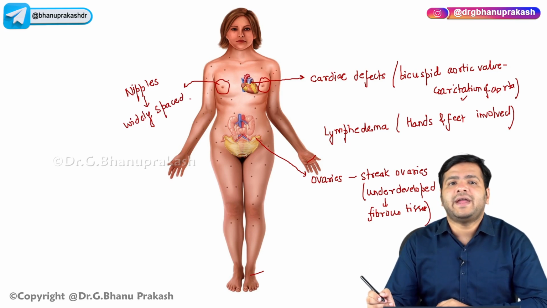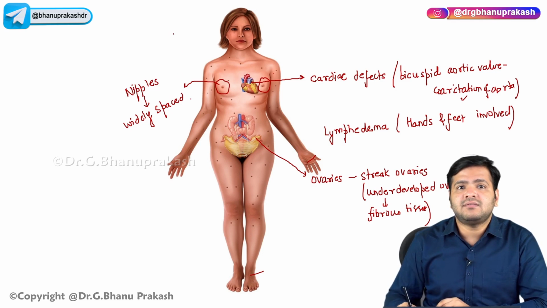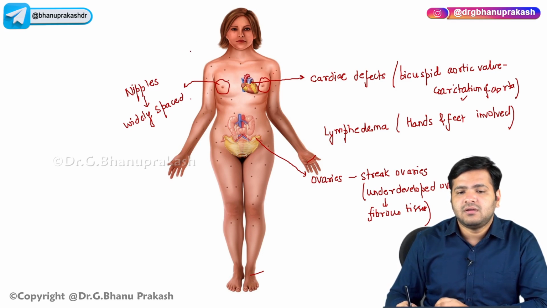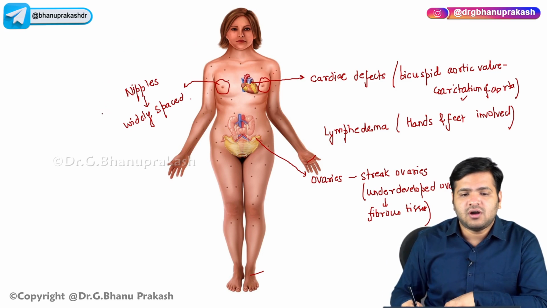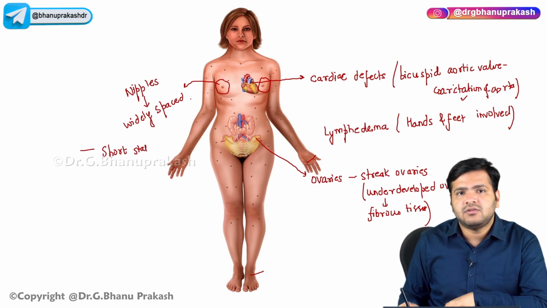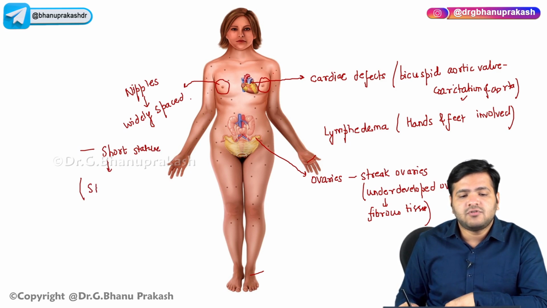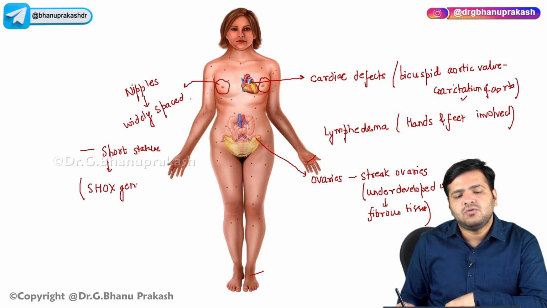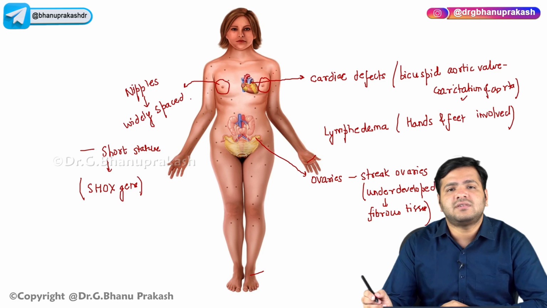And the female has short stature, short height, due to mutation in, that you have to remember, the SHOX gene.